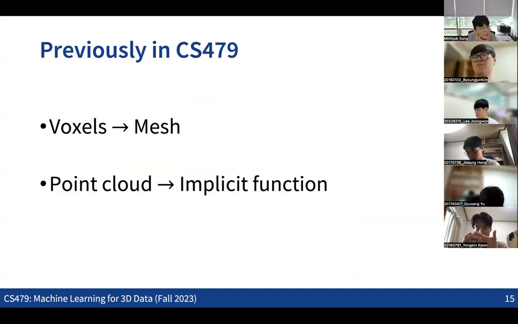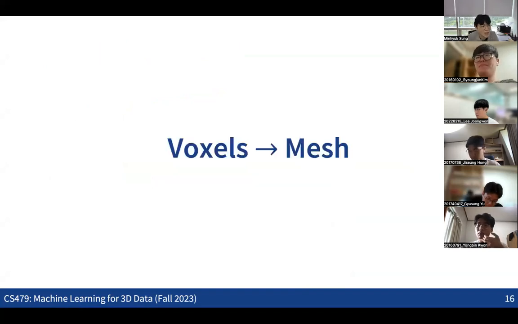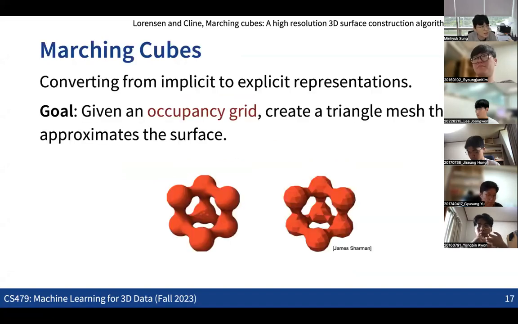So let's start with some easier things. We're going to see the idea for voxels to mesh first, because this is much easier. For voxels to mesh, what people typically use is an idea called Marching Cubes, which was first introduced in 1987. So it's more than 30 years old, a very old algorithm, but it is still the standard technique for voxel to mesh conversion.